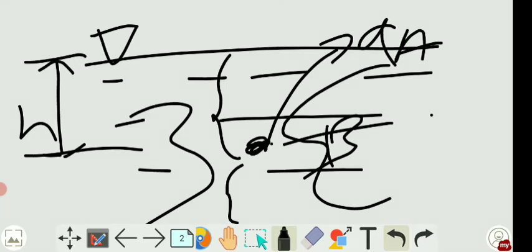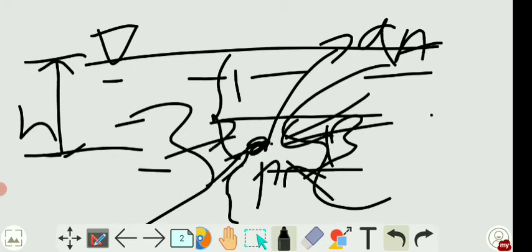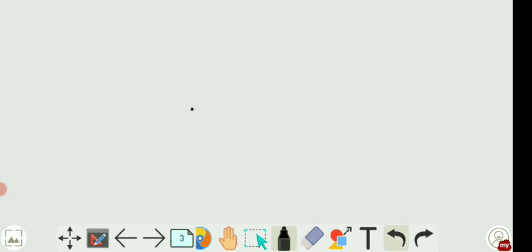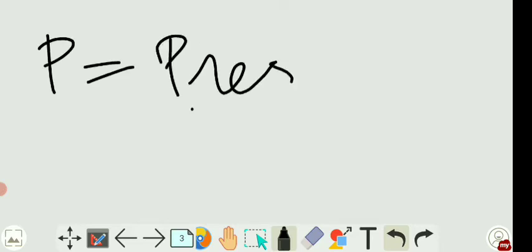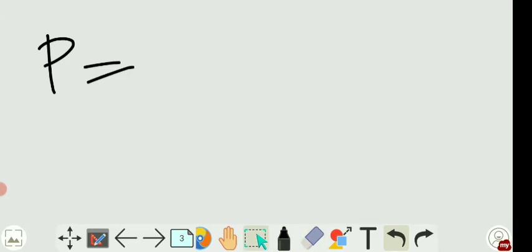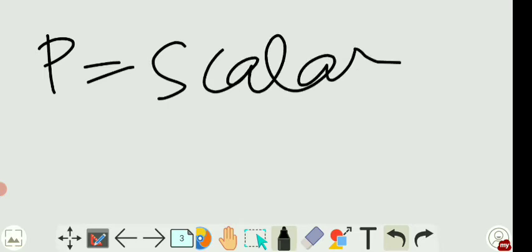In Pascal's law we study that this pressure is acting from all the directions, and that this pressure is of constant magnitude. The pressure which this point is experiencing from all the directions, we will study in Pascal's law that it is of constant magnitude. As this pressure is of constant magnitude, it is a scalar quantity. It has just got magnitude, and in all the directions it is same.